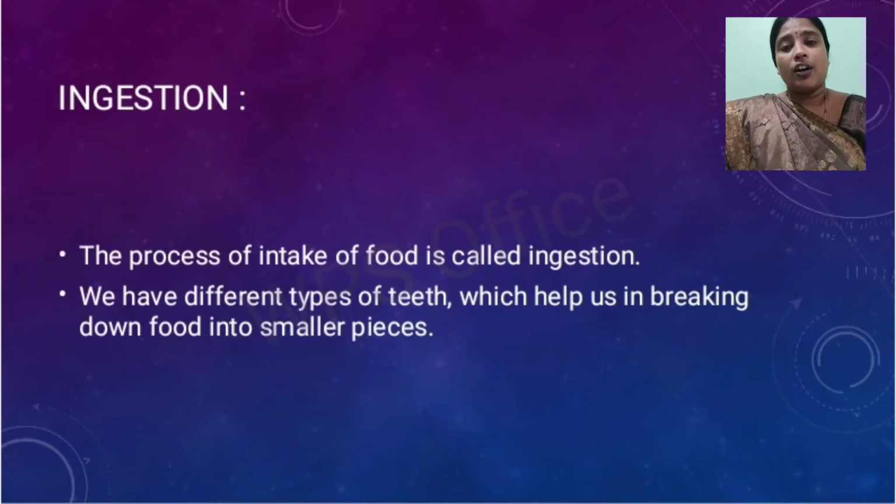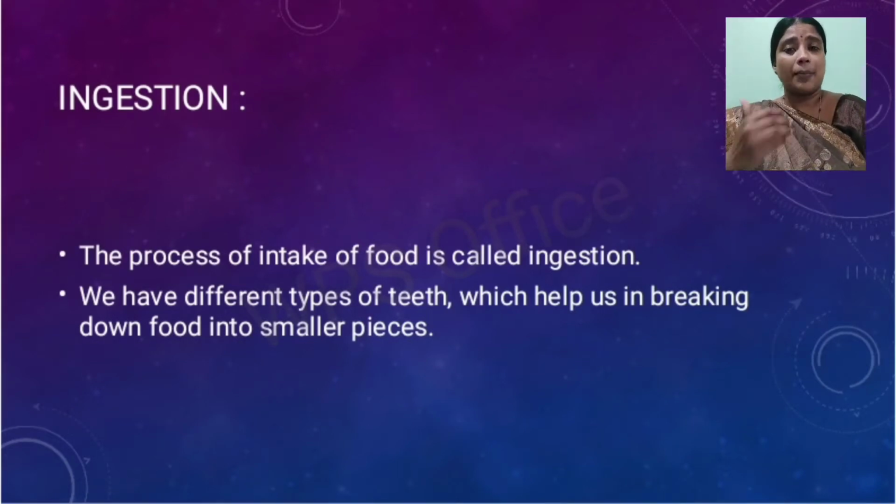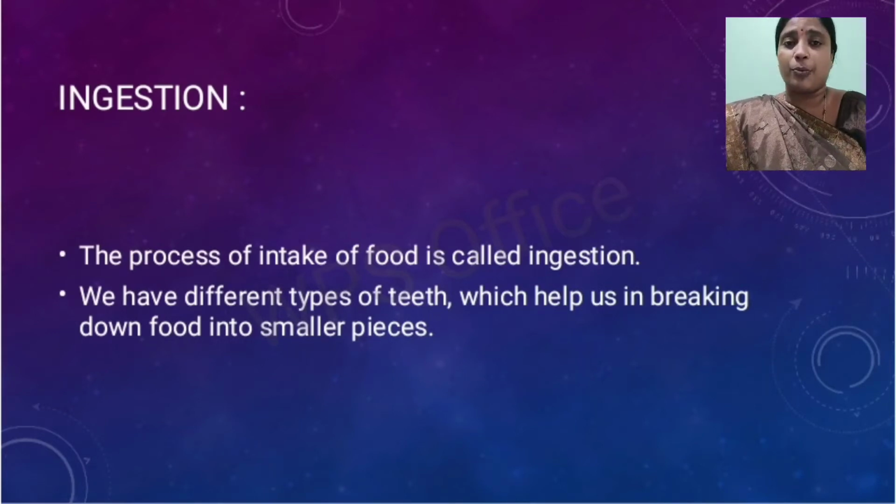Now, when the food is ingested, if you talk about birds or different animals, some have teeth, some do not. But we human beings have different types of teeth, and these different types of teeth have different functions to perform, such as cracking, tearing, and grinding. Molars, incisors, premolars, and so on, perform different functions. These teeth play an important role in the process of ingestion. So ingestion is the process of taking in food.